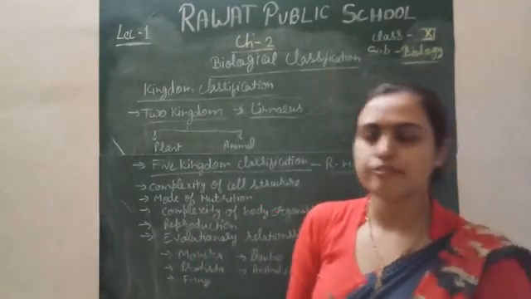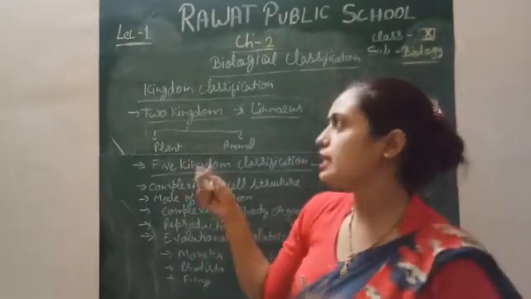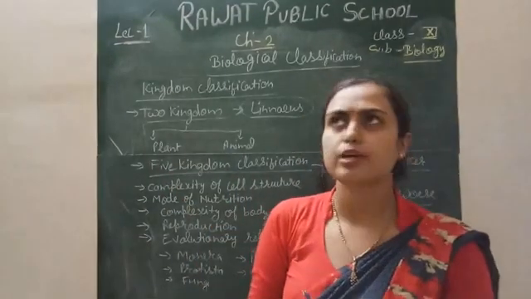So this is the first demerit of the two kingdom classification.